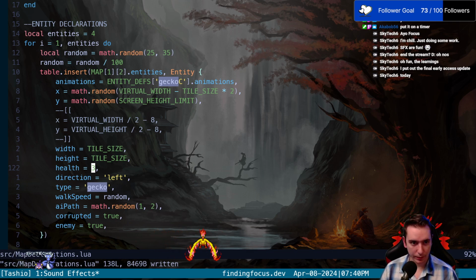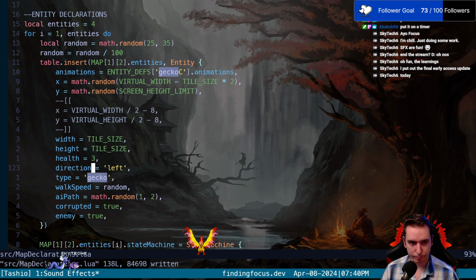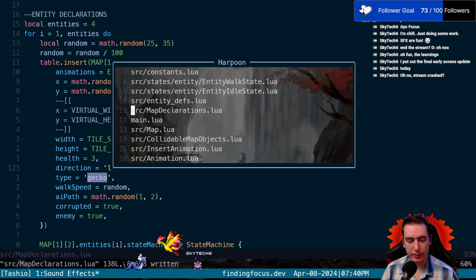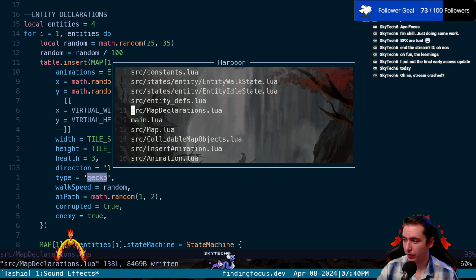But there is our health, and we've got 3 on our health. So what we want to do is, instead of our spellcast damaging by 50, so that 3 hits kills us, it's going to damage by 1.